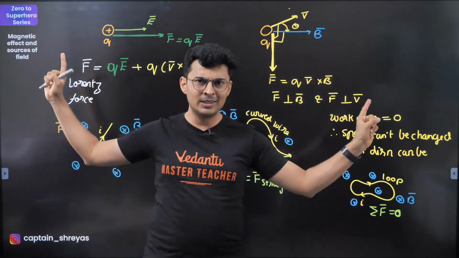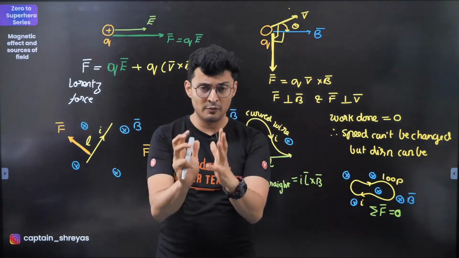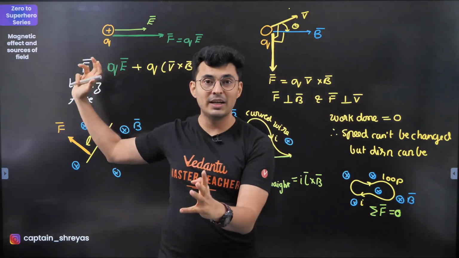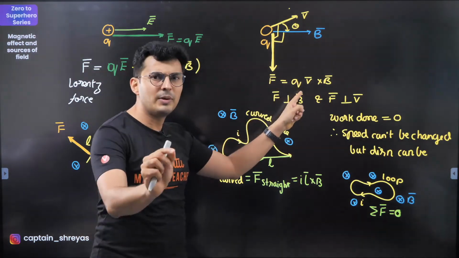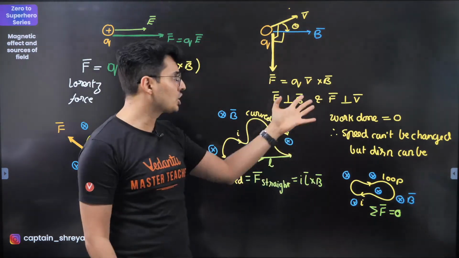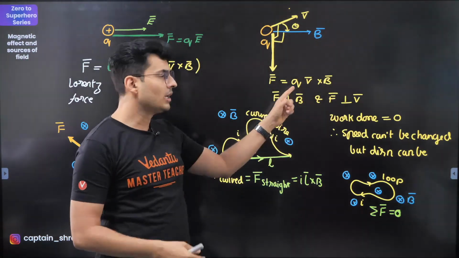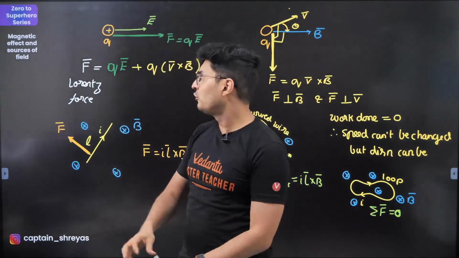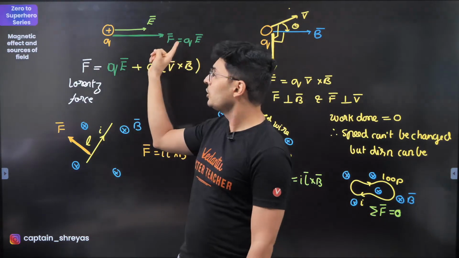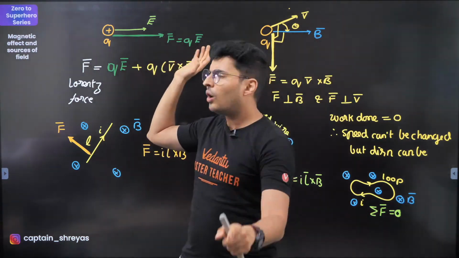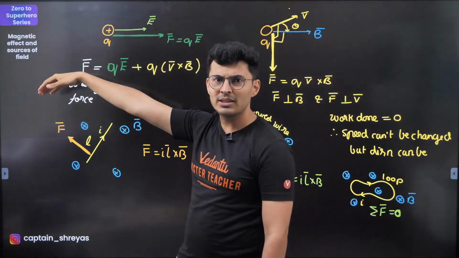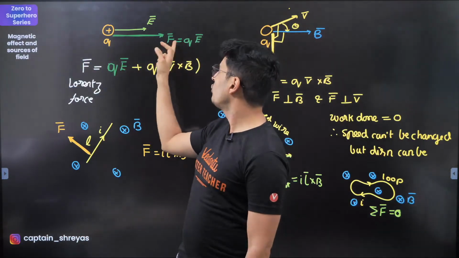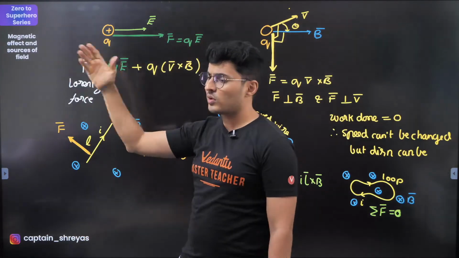So the major difference is that the electric field's force is not dependent on the velocity, whereas the magnetic field's force is dependent on where and how much you throw it. Number one. Number two, the force is always going to be in the direction of the field or opposite to the direction of the field. Why can it be opposite? Can you guys tell me? How can the force on the charge be opposite to the field?